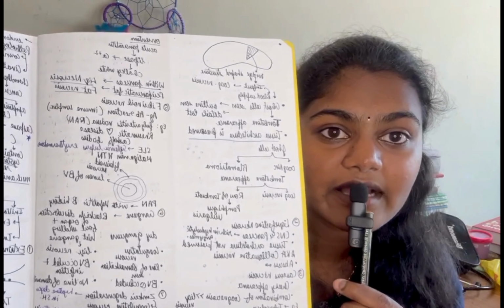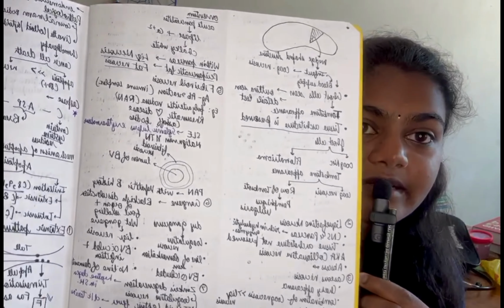Then what you do is read Robbins. When you read Robbins, you'll understand what is important and what's not important because you've already watched the video, and it'll be easier for you to understand as well. If there are any new points that you can add, like here you can see everything is written in black, but a little bit is written in blue. Whatever I felt were new points from Robbins, I've written in this book. And this book will be your sole source of revision. You don't have to go back to Robbins or the video notes again, right?